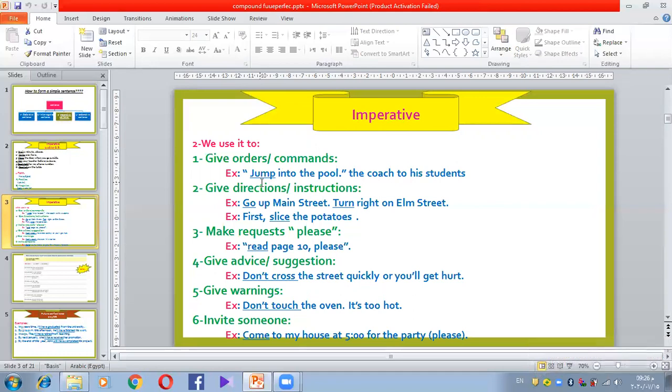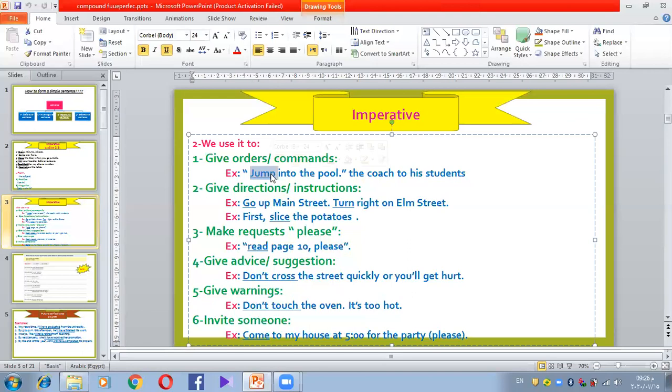Jump into the pool. The coach to his students. For example, the coach has his students around him, so he wants to order them. So he's going to tell them what? Jump into the pool for swimming, for example, or for swimming training. Okay, so jump, do you see, it started with the verb, no subject, and the verb infinitive. So here the coach makes what? Giving orders, okay, to the students.